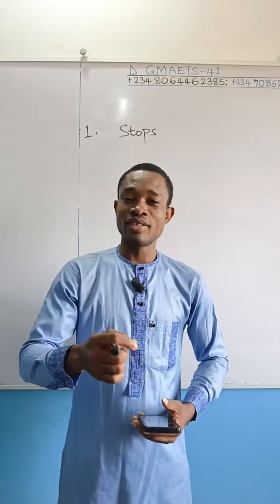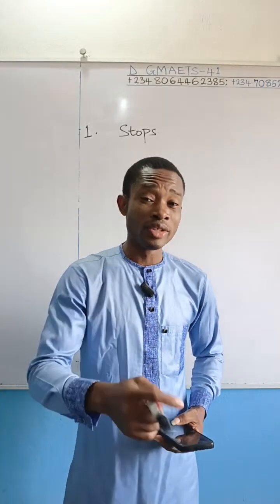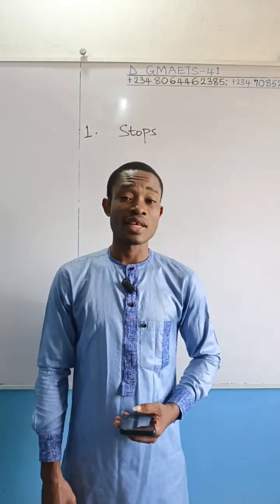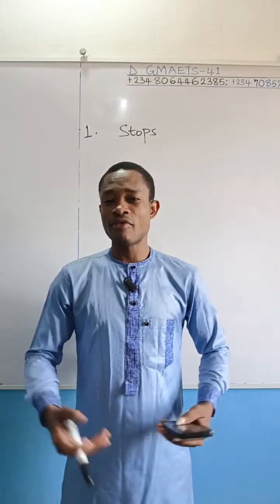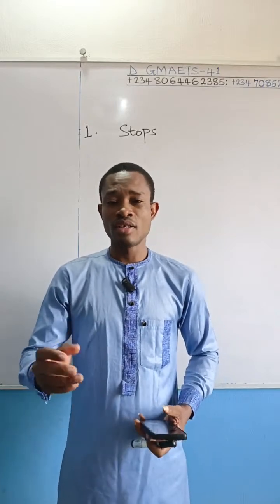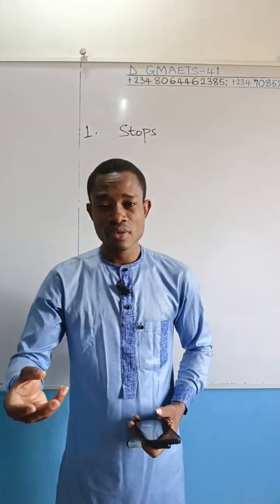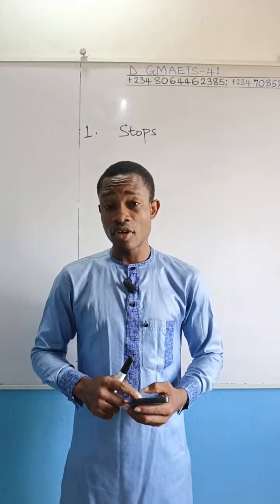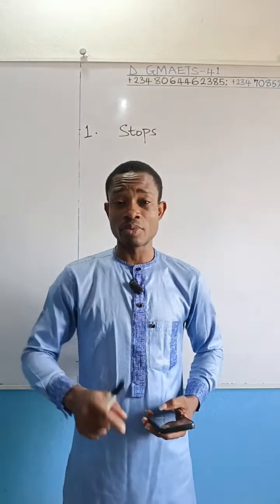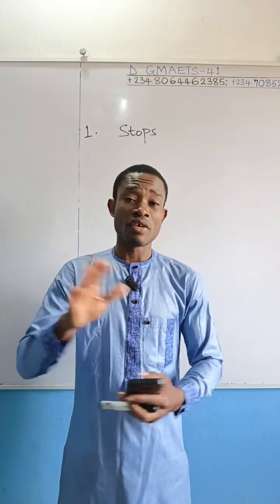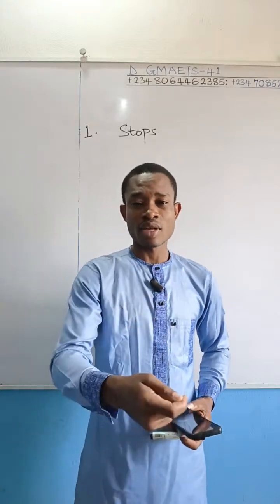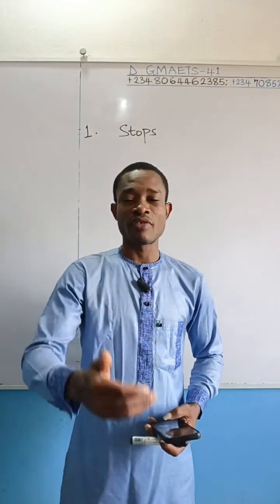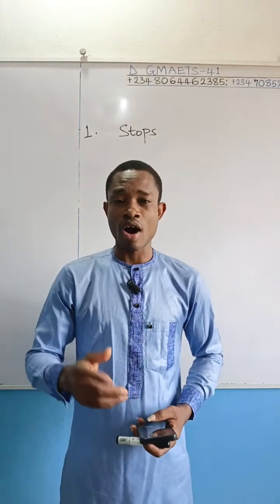So for that reason, the verb that follows this subject, the rain, is going to be a singular verb. And how do we identify a singular verb? Generally, singular verbs end with S. That is what you need to take note of, and that is the reason why the correct option is A, stops. Generally, we have this rule: singular subject goes with singular verb, while plural subject of a sentence goes with plural verb.